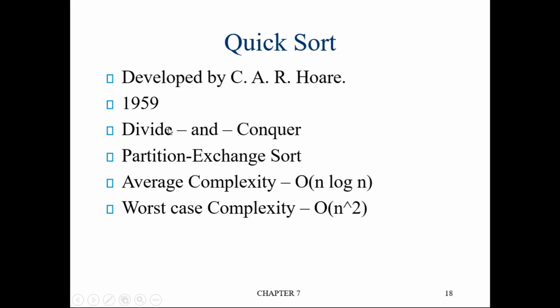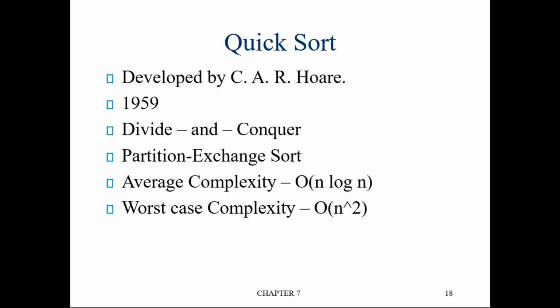This algorithm is also called a divide and conquer algorithm. In data structures, there is a class of algorithms called divide and conquer algorithms, where a big problem is divided into several small problems and then solved. Quicksort also comes in that category. Given a list, we partition the list into several small partitions, and then we sort every individual partition. So quicksort comes under divide and conquer programming.